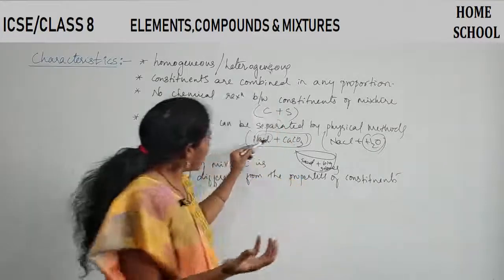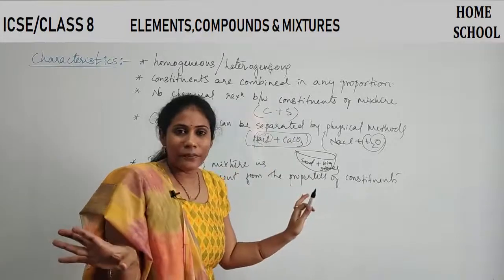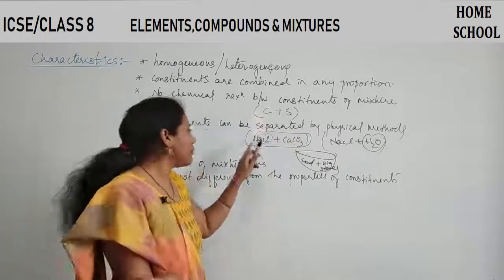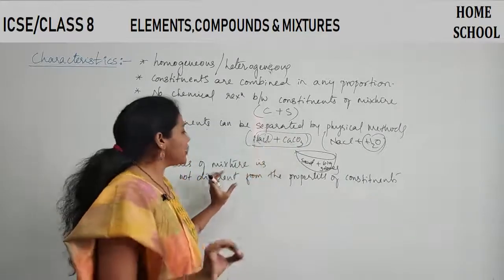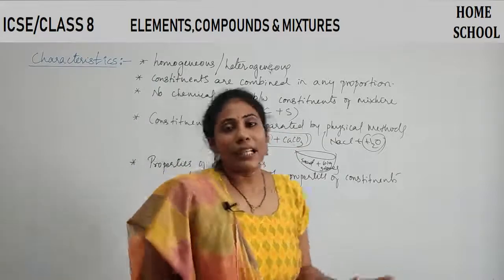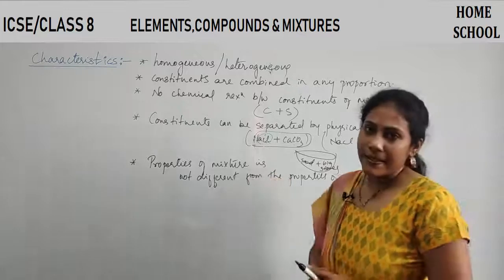But there are no chemical reactions between them. They are just present together. That's it. So a mixture's properties are not entirely different from the properties of its constituents. The mixture will show the properties of NaCl also, and it will show the properties of calcium carbonate also. That's the meaning of this particular sentence.